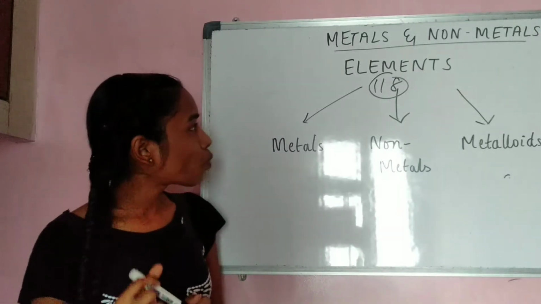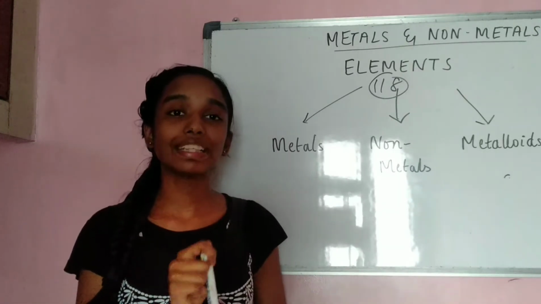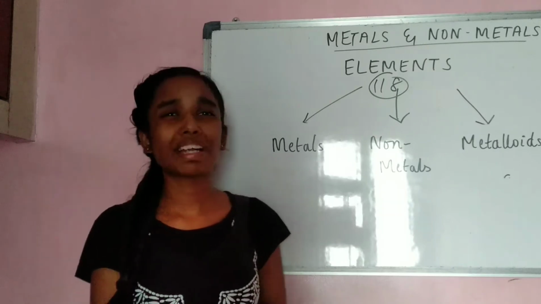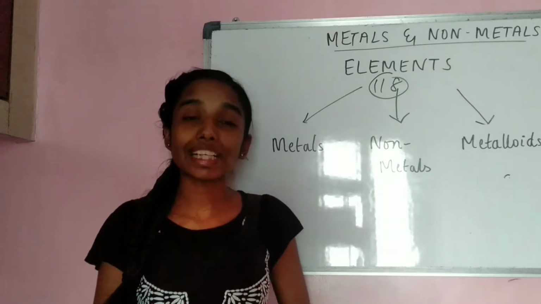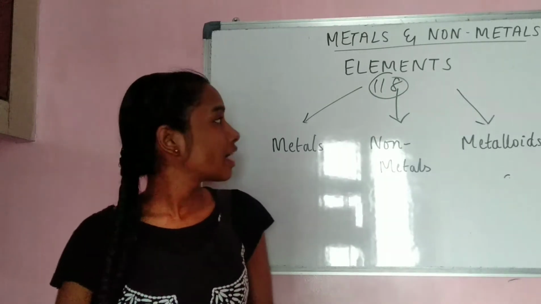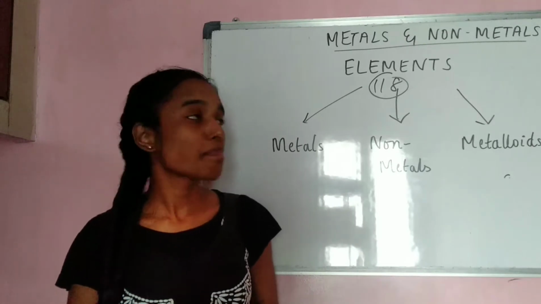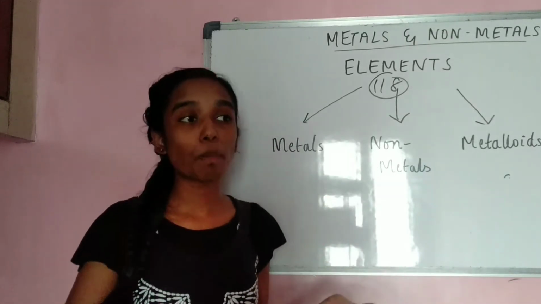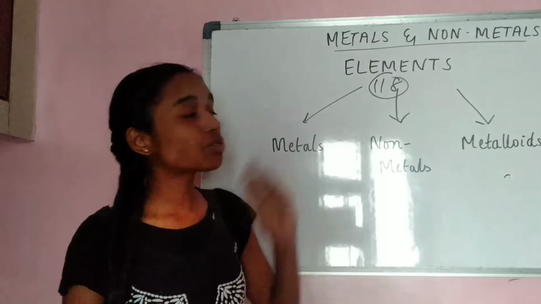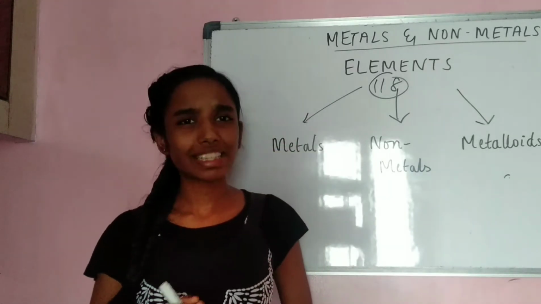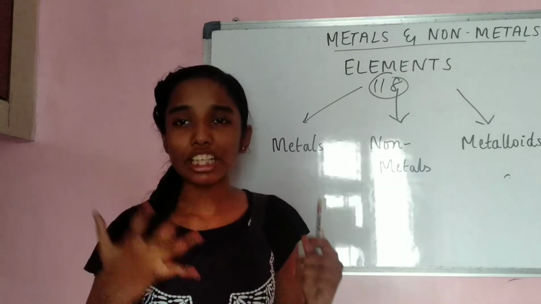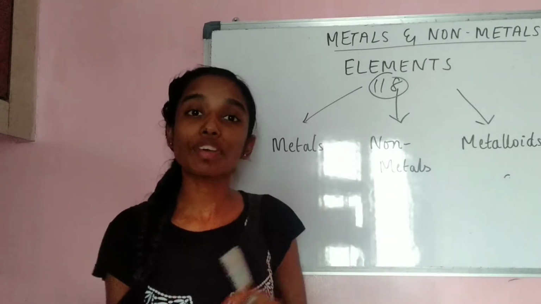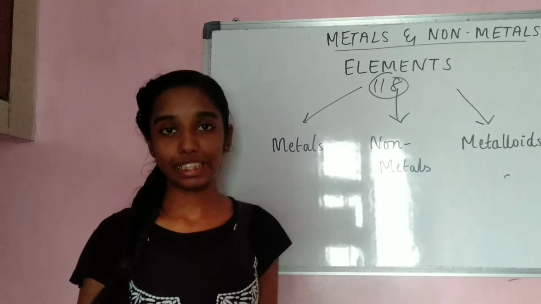So what is the use of classifying these elements into metals, non-metals and metalloids? Why did they even classify them? Imagine you're asked to study the physical properties and chemical properties of each of these 118 elements. It becomes a little difficult to remember each and every physical and chemical property of each and every element.